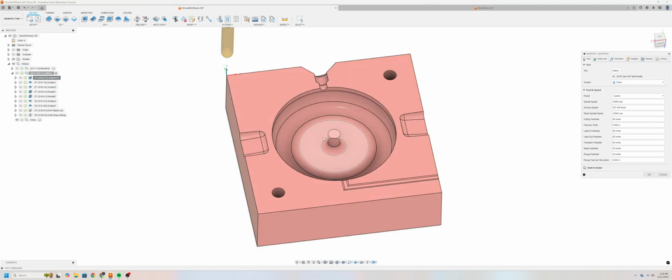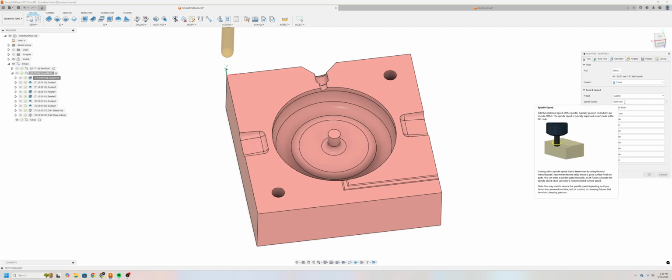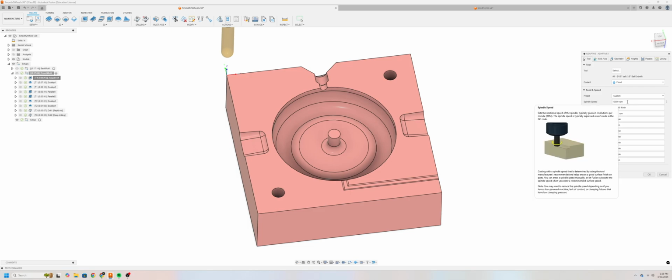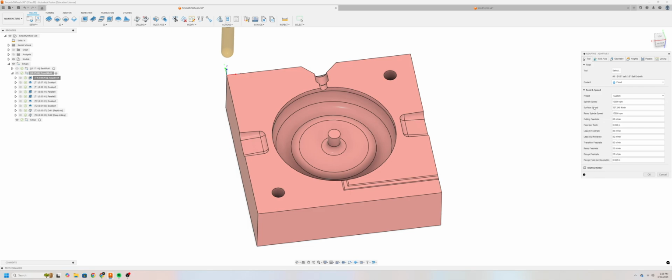Now if I go back into edit, I'll just quickly explain our speeds and feeds. Now these speeds and feeds I've found by trial and error, but for the most part, because we want to remove a lot of material in a relatively quick manner, we want to spin the spindle as fast as we can. And all of our Tormachs are capable of spinning at 10,000 RPM. So we'll leave 10,000 RPM.